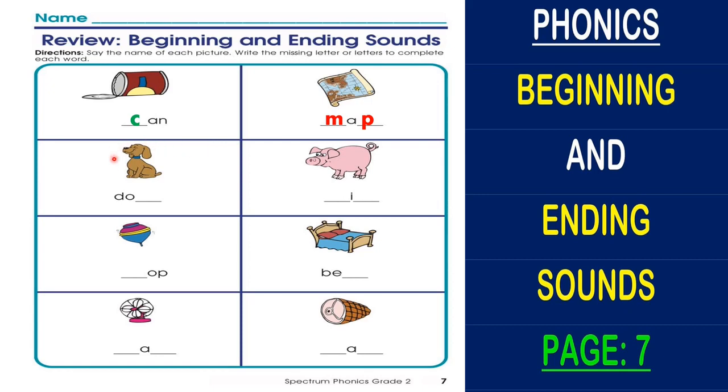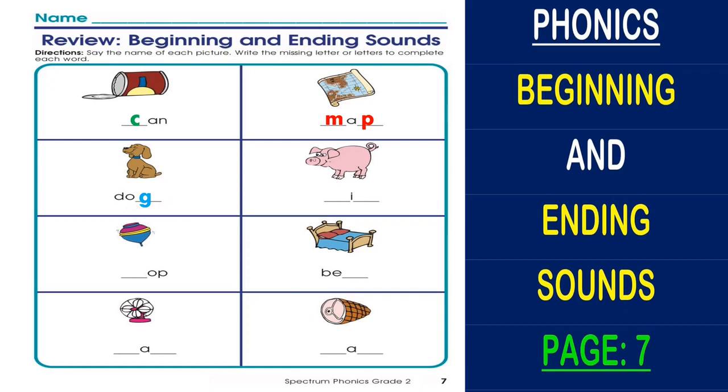Then we have this cute animal. What is this? You all love it, yeah? Yeah, it is a dog. Which letter is missing? I mean, which beginning or ending sound? Which one is missing? Yeah, the ending sound is missing. Which is what? Dog? Yeah, it is g. And for making g sound, we use letter G. Yes, dog.